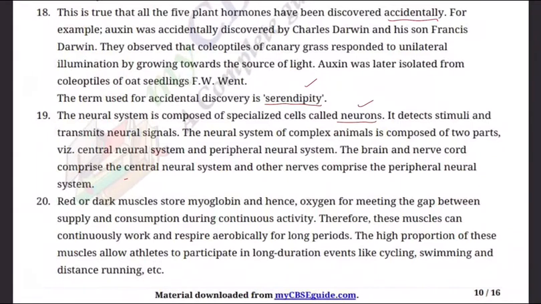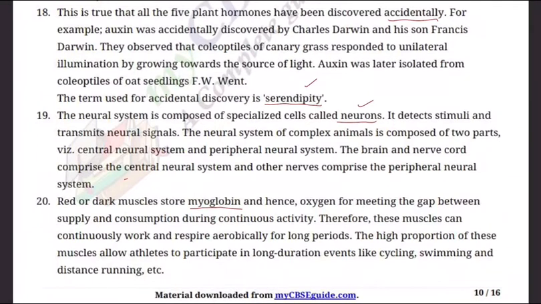Question number 20. It is known that red muscle fibers in animals can work for longer periods of time continuously. How is this possible? Red muscles or dark muscles store myoglobin, and hence oxygen, for meeting the gap between supply and consumption during continuous activity.